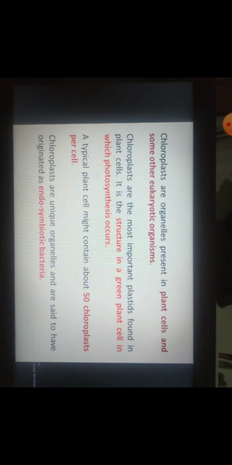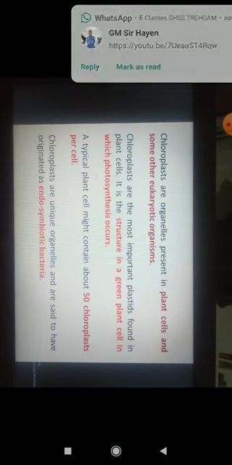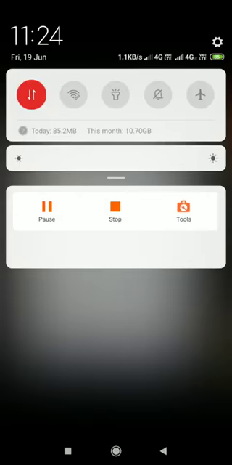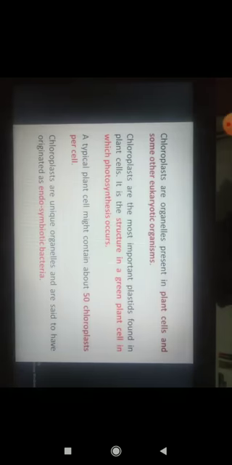It is actually a theory, a hypothesis. These are the bacteria which live inside eukaryotic cells in symbiosis. Symbiosis means the process in which both partners get benefit. So here the chloroplasts get benefit, and the cell in turn also gets benefit. That is why endosymbiotic bacteria.